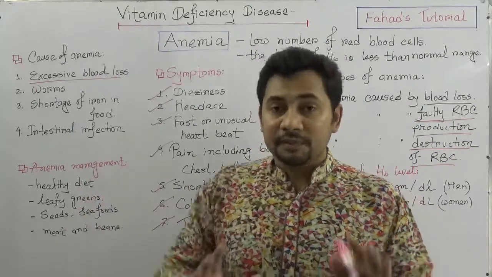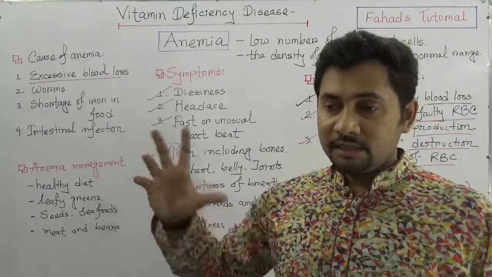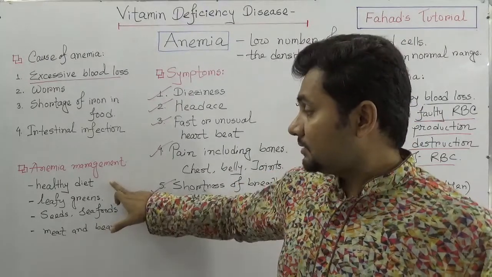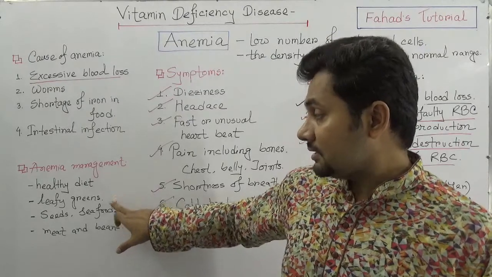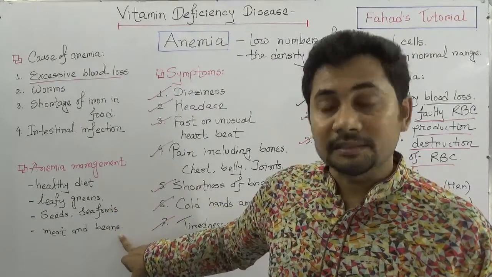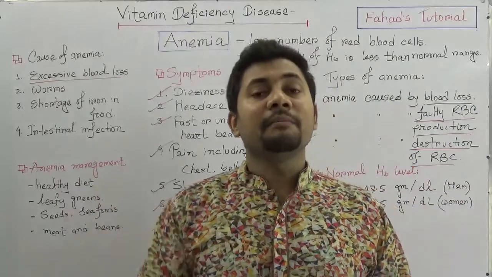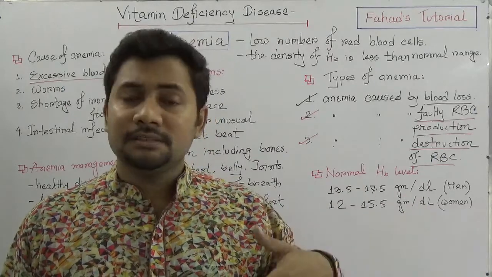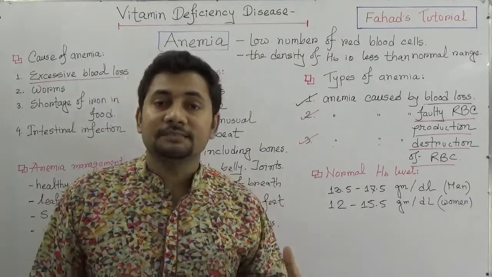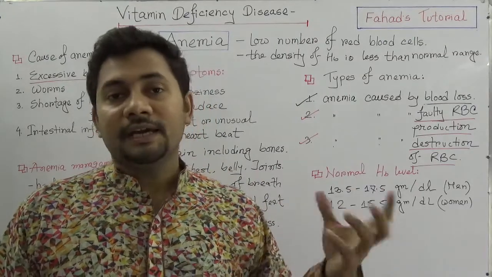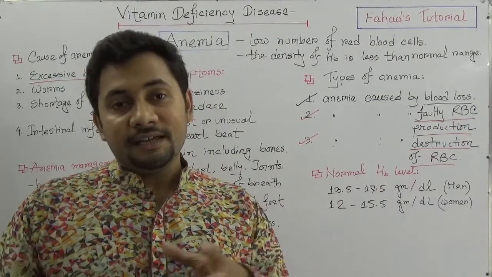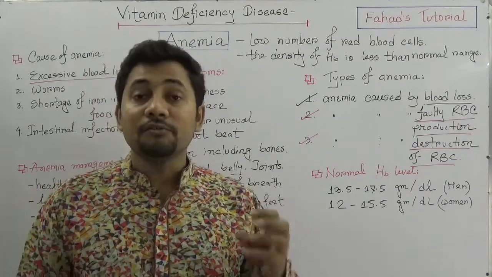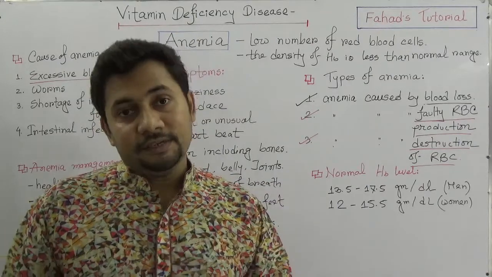Management can generally be a healthy diet, enriched with vitamin B12 or folic acid, such as green leafy vegetables, seeds, seafood, meats and beans. Even milk, eggs and spinach, hazelnuts and cod liver oil and a lot of other iron-rich foods can be included in your healthy diet chart. Especially anemic patients need to first know the main reason for the anemia.